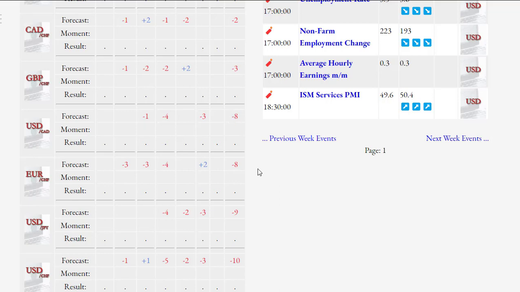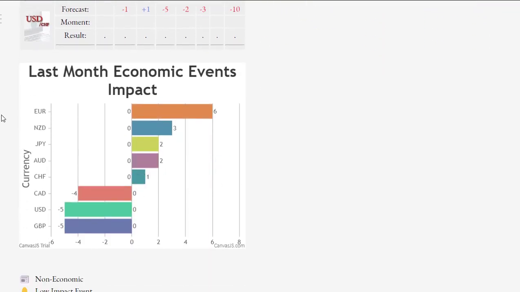Looking at the total economic news of the last month, we can see that the euro has the most positive news with 6 points, and the US dollar and the British pound have the most negative news with -5 points in the last month. In addition, we can see that the Canadian dollar has had a total of negative economic news in the last month, and other currencies such as the New Zealand dollar, the Japanese yen, the Australian dollar, and the Swiss franc have had positive news.